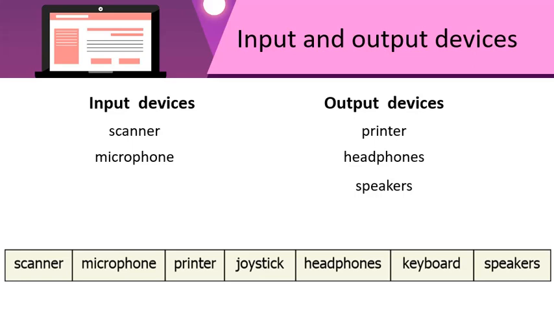Now, let's move to another device, the joystick. You know the joystick is a gaming device and it helps you to navigate or move the things on your screen. So, what kind of device was the joystick? Yes, it was an input device. And suppose you don't have a joystick, what do you play games with? Yes, the mouse or the keyboard. So the keyboard also is an input device.